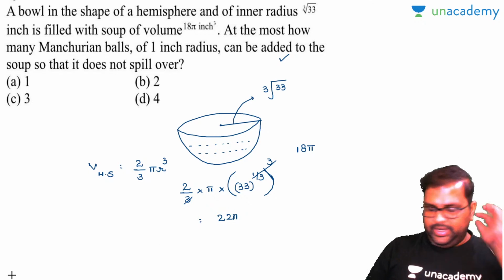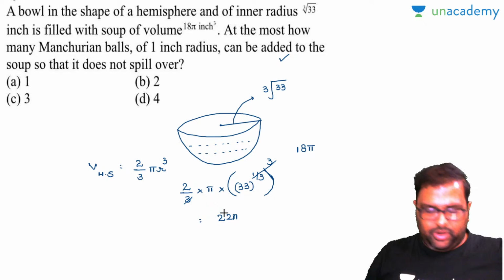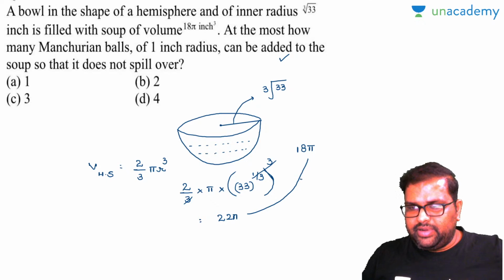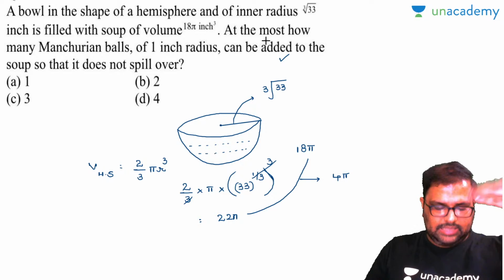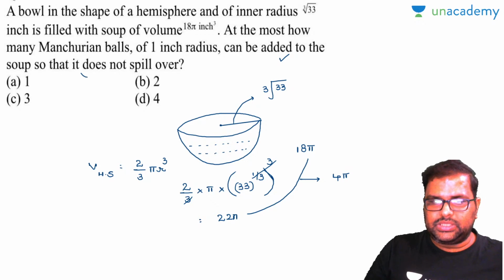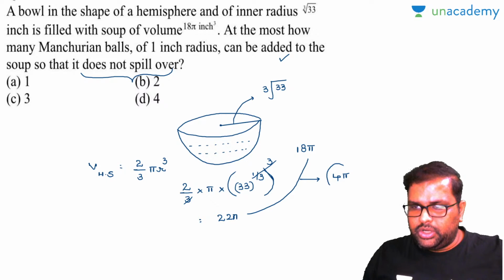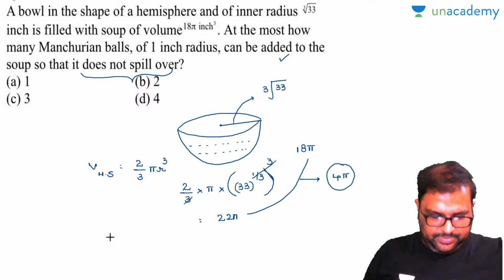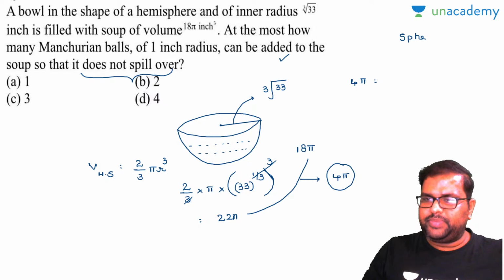Yes, 22 pi. Now look, the total volume of the hemisphere is 22 pi. In that, 18 pi volume is soup. So available space is 4 pi. Now the point here is: at most, how many Manchurian balls of 1 inch radius can be added to the soup so that it does not spill over? If it must not spill over, these Manchurian balls have to occupy this space only, right? 4 pi is equal to the Manchurian balls, which will be in the shape of a sphere.